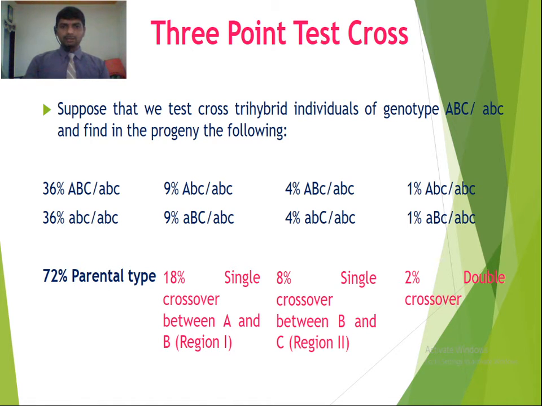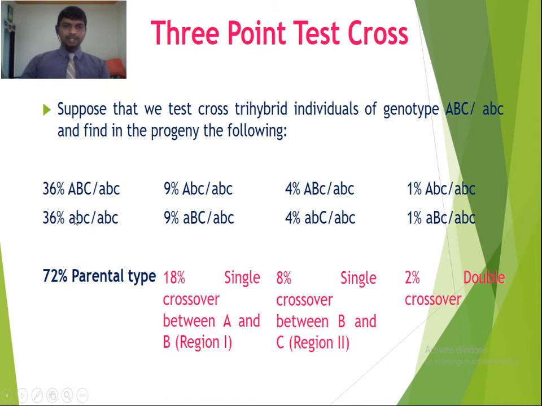Okay. So here we cross 2 individuals where 3 genes have been considered. It is a 3-point test cross, and the F1 has been backcrossed to the double recessive parent. Now we get the progeny like this: 36% capital ABC and 36% small abc. So these 2 types of progeny, 36% capital ABC and 36% small abc, are the parental types.